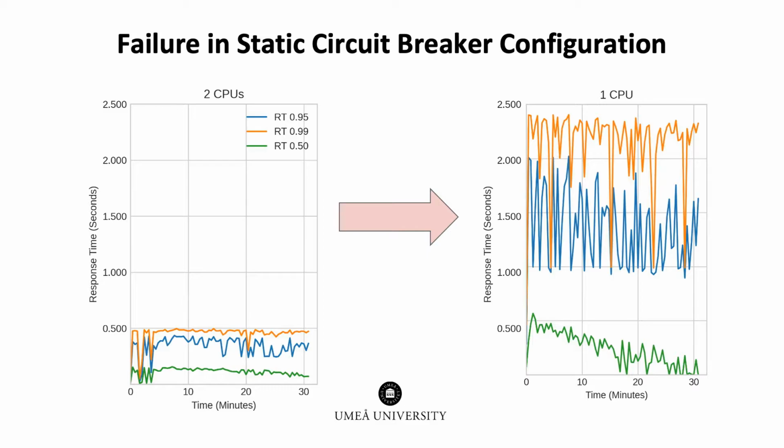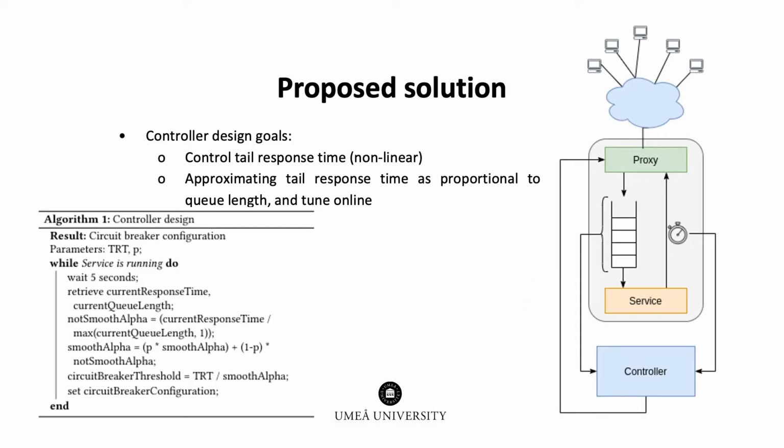However, according to the right chart, substantially higher 95th percentile response time and poor availability were observed when deploying the same application on another system with one CPU allocation using an identically tuned circuit breaker, even though the workload was scaled down proportionally to the reduced CPU allocation. Similarly, changes to the application itself, which may be frequent due to the wide use of CI/CD pipelines, would also invalidate the tuning of the circuit breaker.